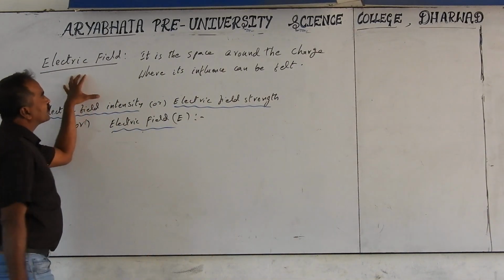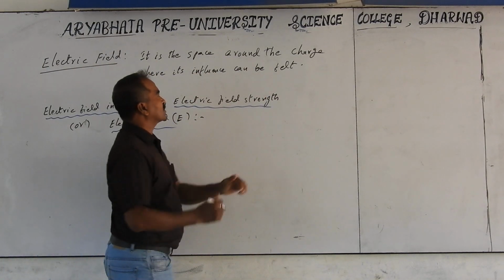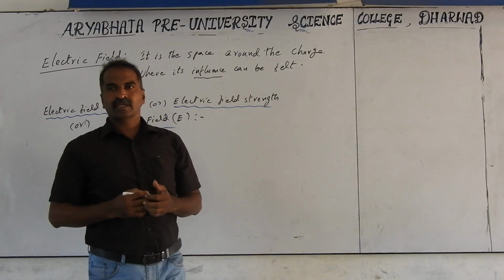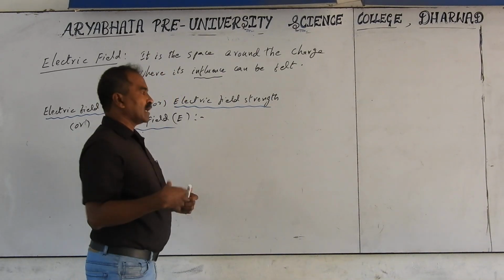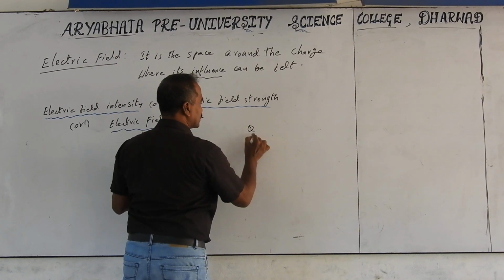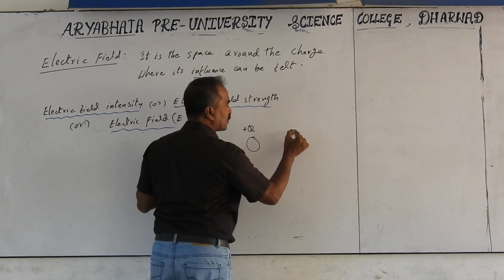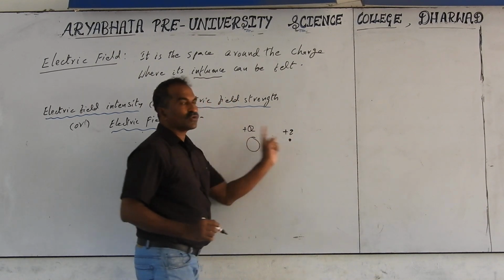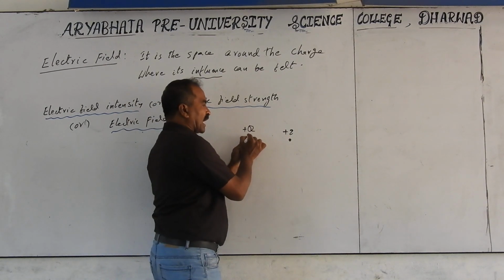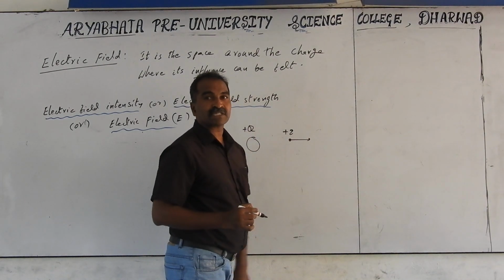Electric field. It is a space around the charge where its influence can be felt. The word influence means exerting the force of one charged particle on another charged particle. If you keep one positive charge here, and I bring another charge close to it, say small q, which I will take as a plus, repulsion will be found. That repulsion force acting on it is called influence. That means this plus capital Q is influencing the small q to move away by repulsion force.